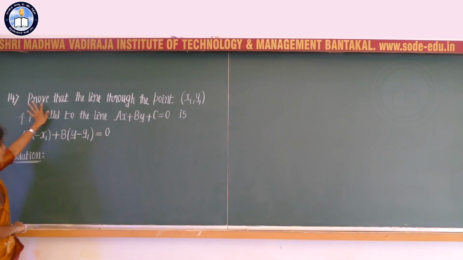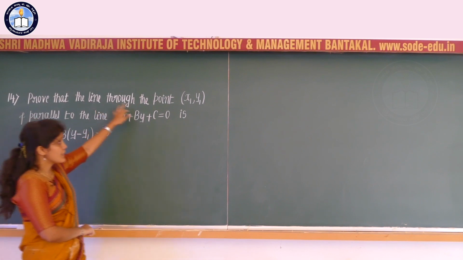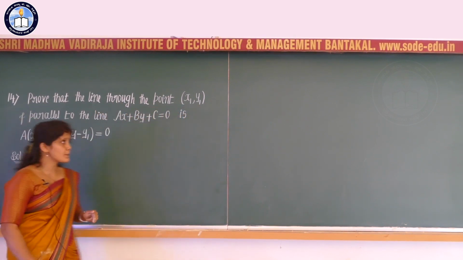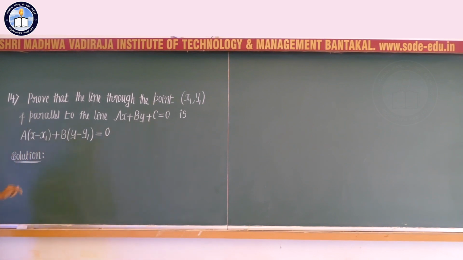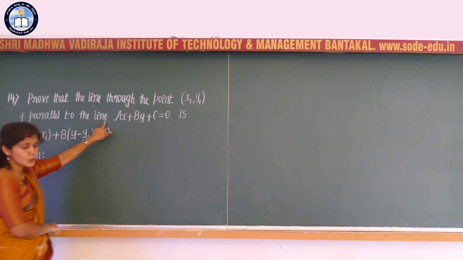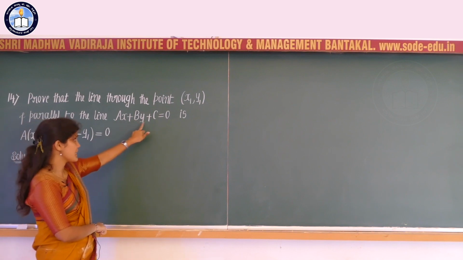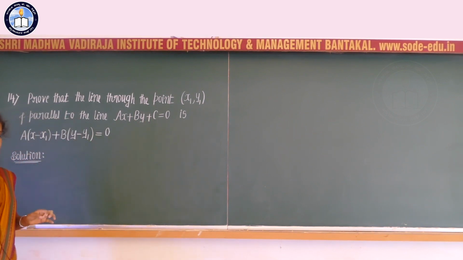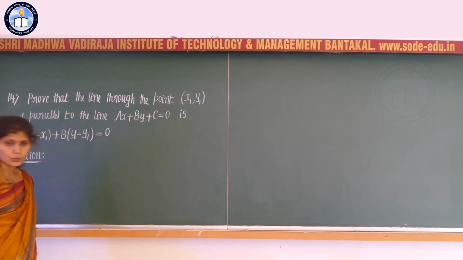Next question is, prove that the line which passes through the point x1 comma y1, and that is parallel to the line ax plus by plus c equal to 0, is given by a into x minus x1 plus b into y minus y1 is equal to 0.